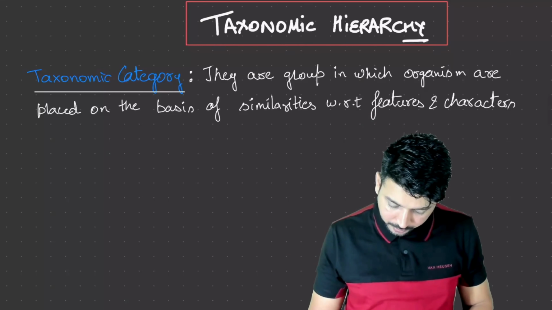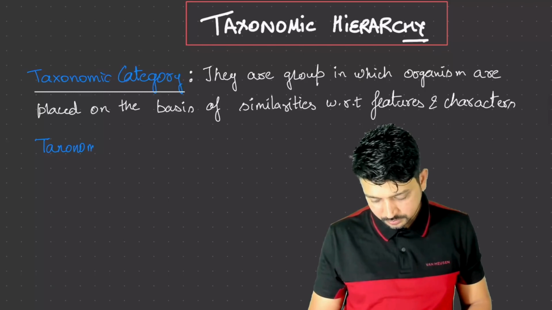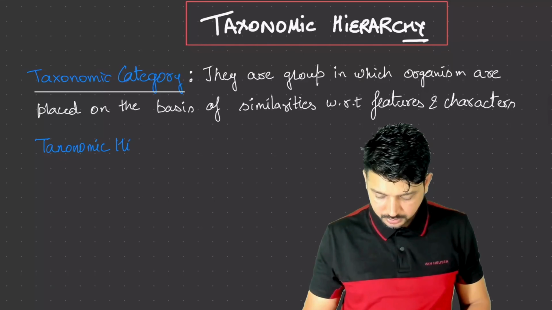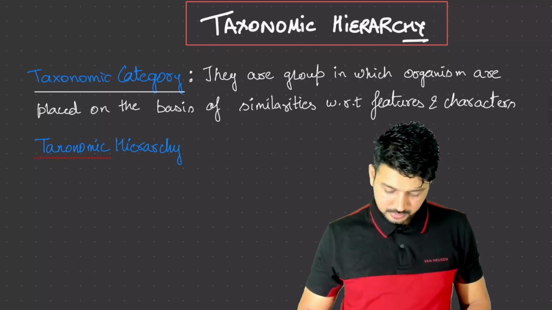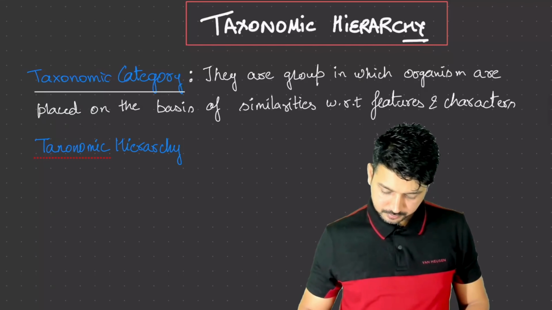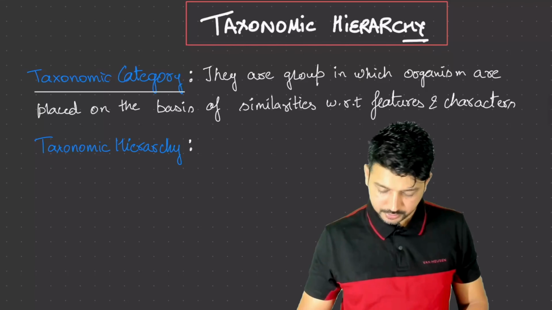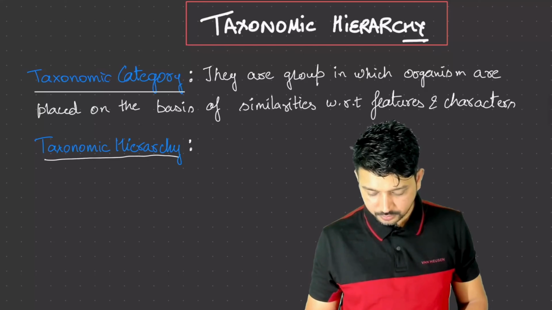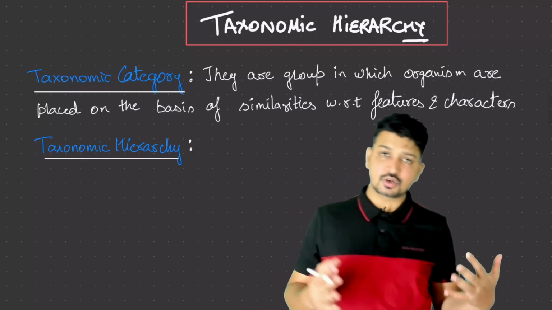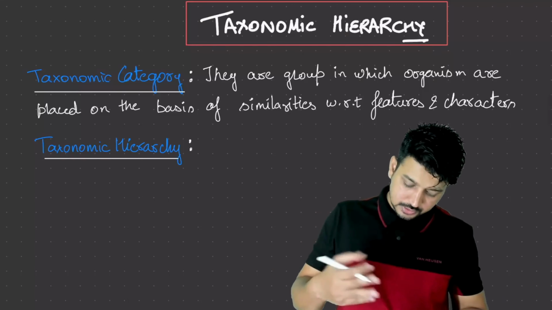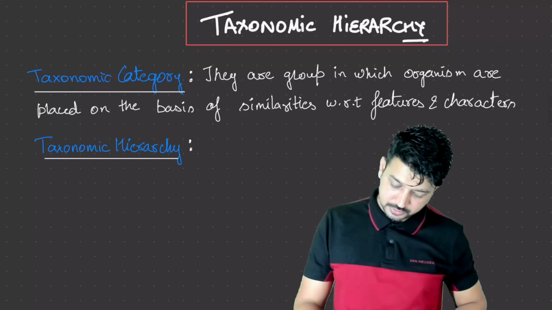So let's go ahead and write down the definition of taxonomic hierarchy. Let's understand this taxonomic hierarchy definition now, right? Very important definition for you guys to remember. What is a taxonomic hierarchy? This taxonomic hierarchy is the hierarchy in which these taxonomic categories are placed. So let's write down the definition first.